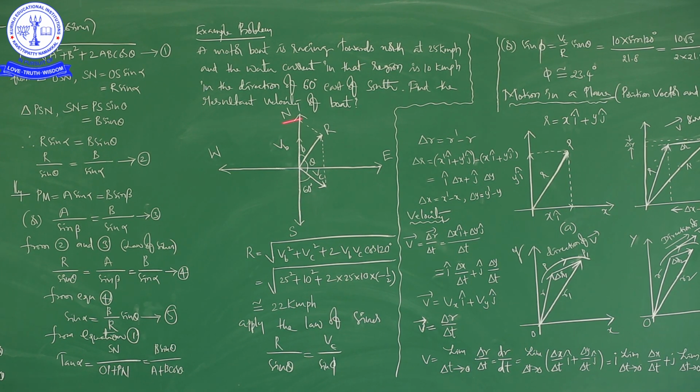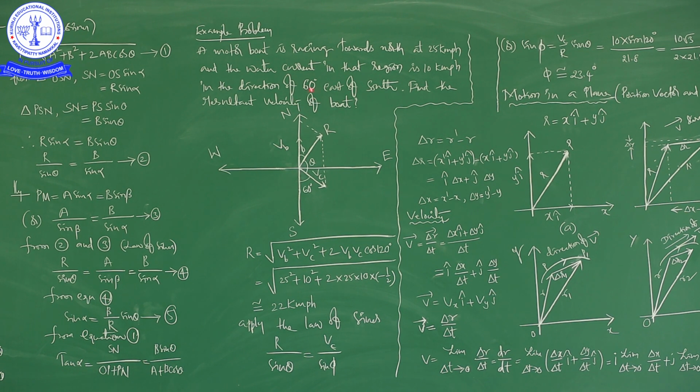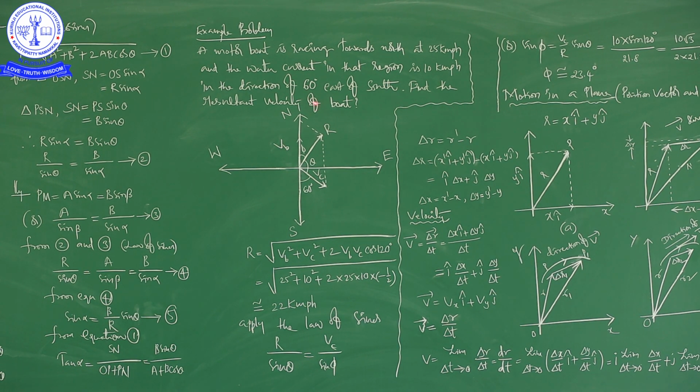So it is the resultant velocity of the boat. Please keep in mind the velocity of the boat will be different from the resultant velocity of the boat, because if the water is at rest, if water molecules are not moving from one place to another place, the velocity of the boat is equal to the resultant velocity of the boat, but here the river is flowing, no, that is right.